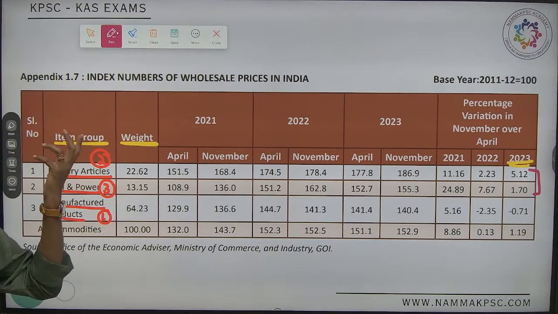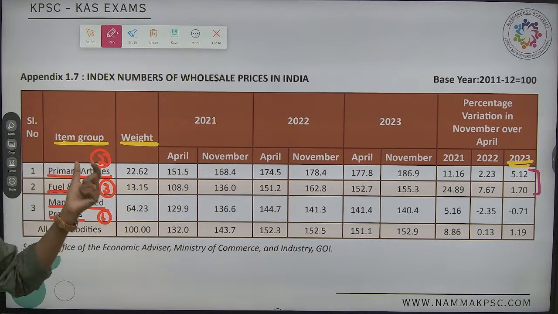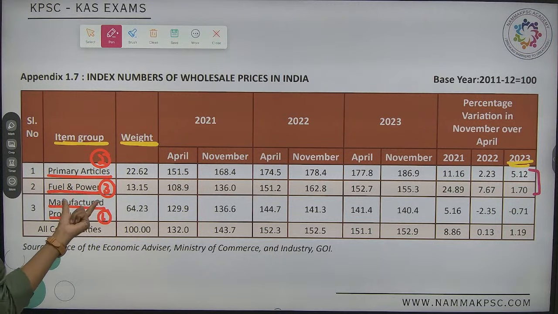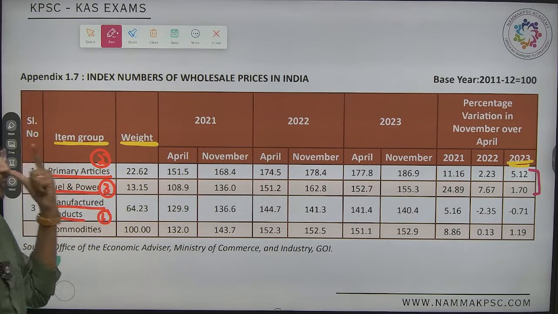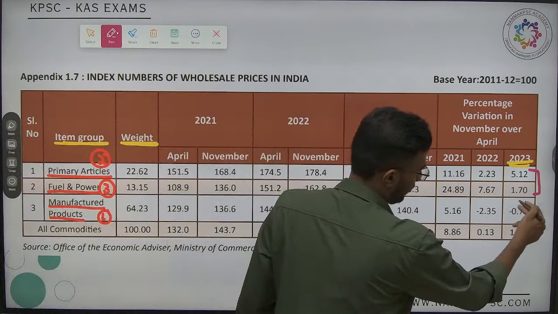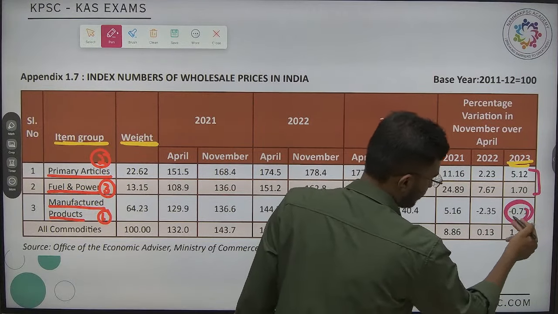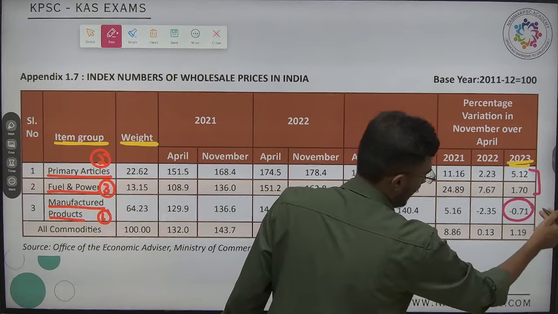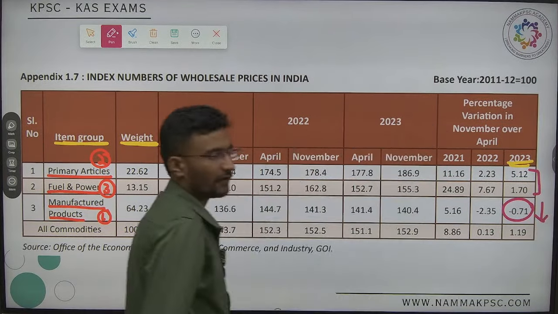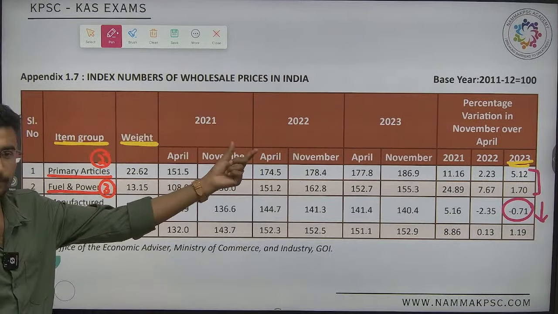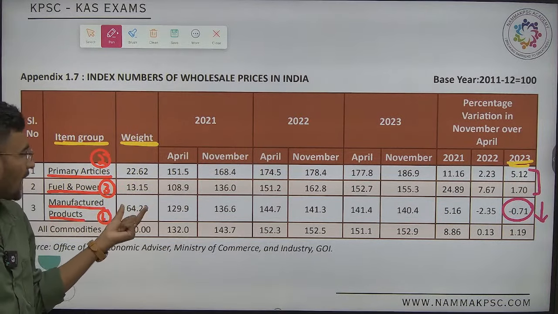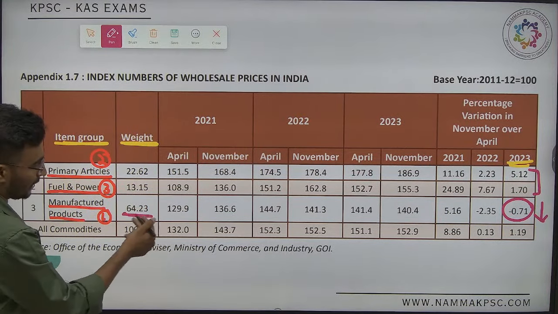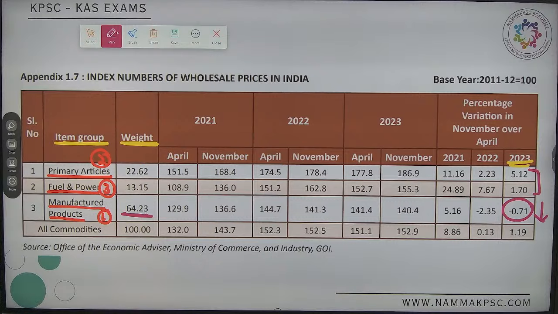Whereas the one that has not shown a positive trend and is going negative is manufacturing. Highly important one. This one has shown a decreasing trend of weightage, and now it is 64 point something. 64.23 is the highest, manufacturing. They say it is 65 in the exam, but it's not 65%.